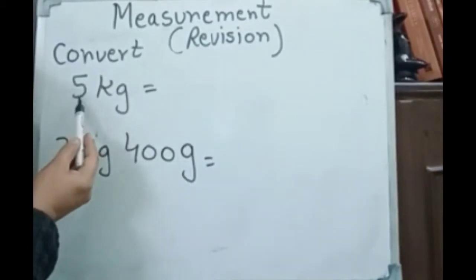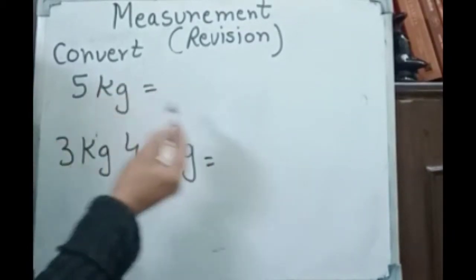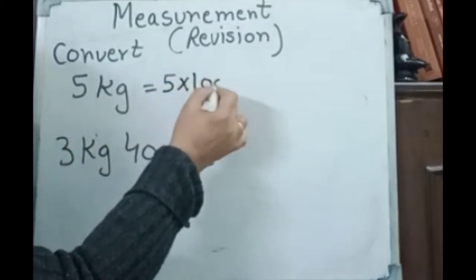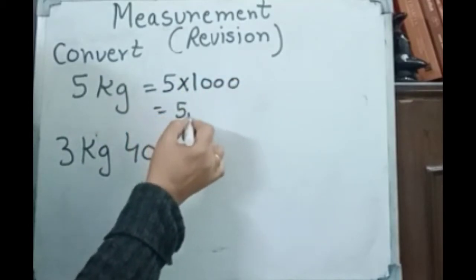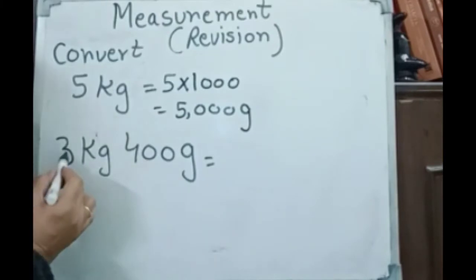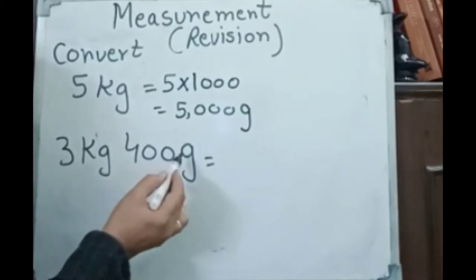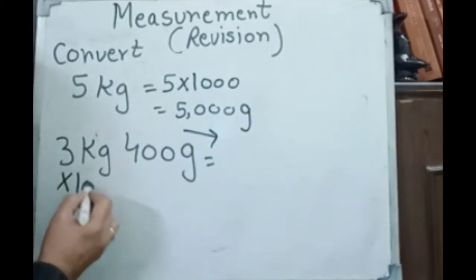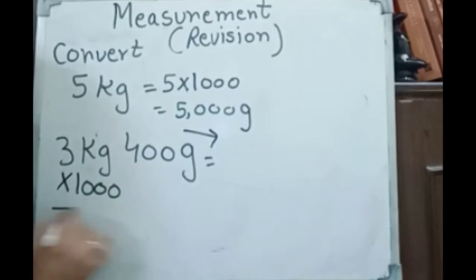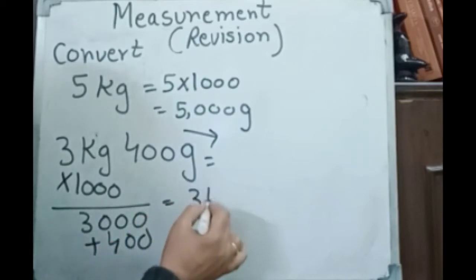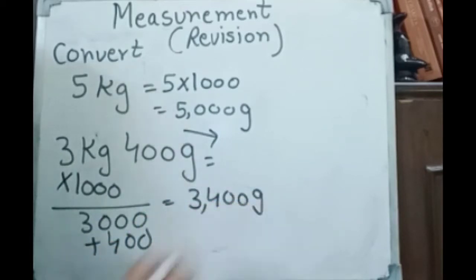Here convert 5 kilogram into gram. We have to convert it into gram. So what we will write? 5 into 1000 is equal to 5000 gram. Like that. And same here, if we convert 3 kilogram 400 gram into gram, what we will do? Multiply by 1000 and then plus 400. 3000 plus this gram 400. So what will be here? 3400 gram. So you have to take care of that.